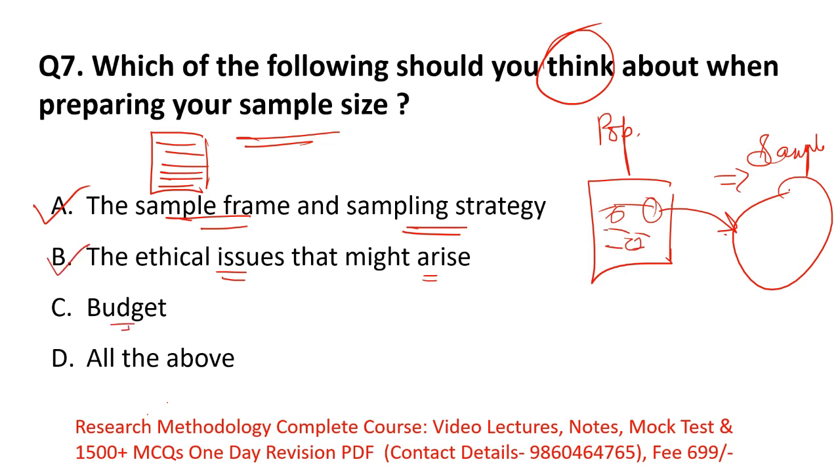Then option C, budget. Yes, if you are selecting your sample size, it should be under your budget, not above your budget. Then only can you perform your study. So you should also think about your budget when you are preparing your sample size. So options A, B and C are all correct. That's why the correct option is option D, all of the above.